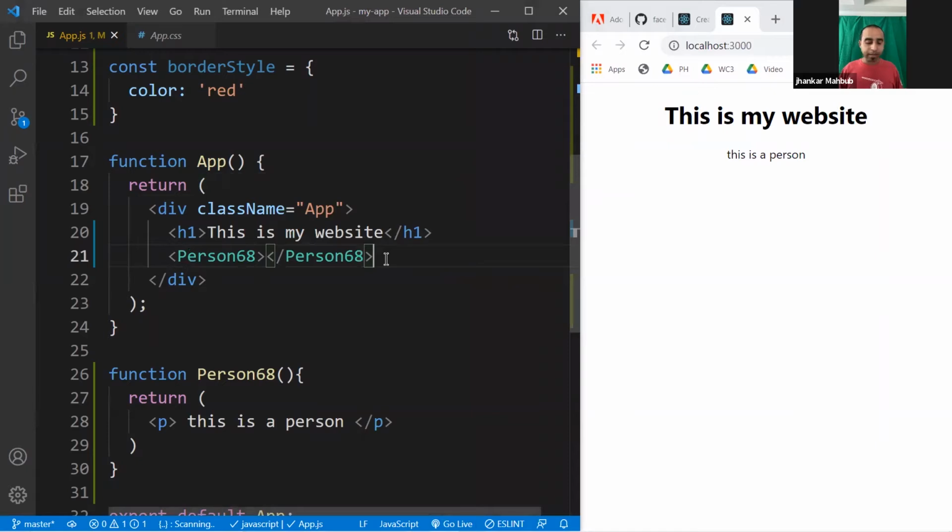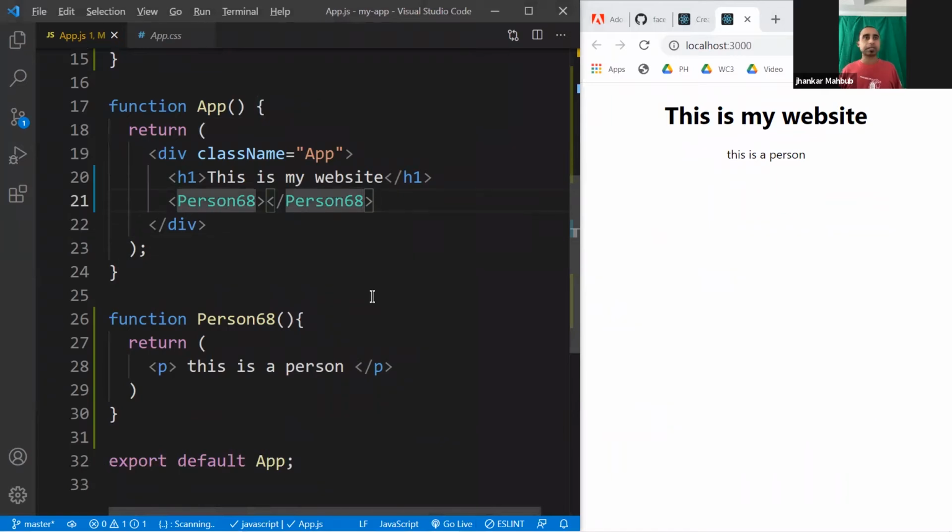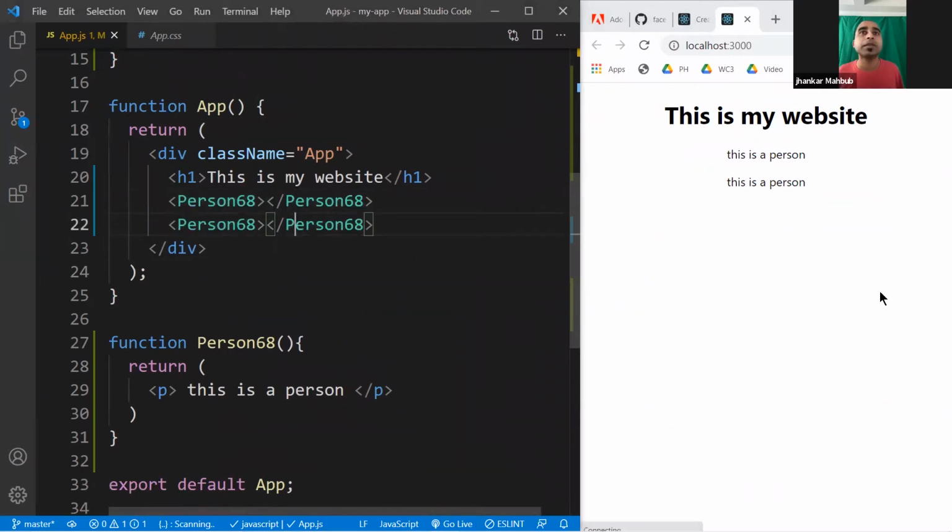And not only one. If you want more, I can definitely write it again and again, or you can use the keyboard shortcut Alt-Shift down arrow. Alt-Shift down arrow. If you copy another one, you'll see this is just like an HTML tag.